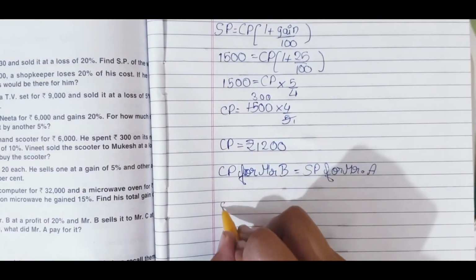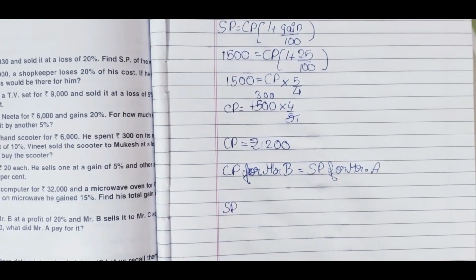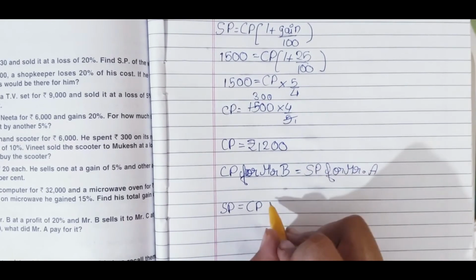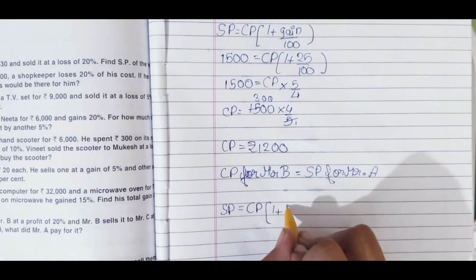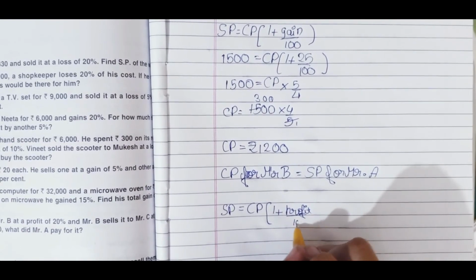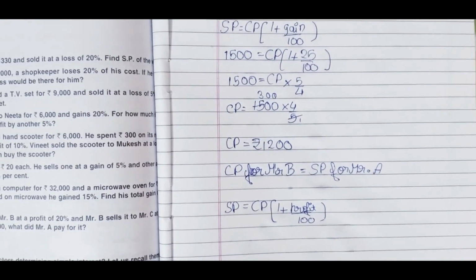So SP is equal to CP into 1 plus profit by 100, bracket close.